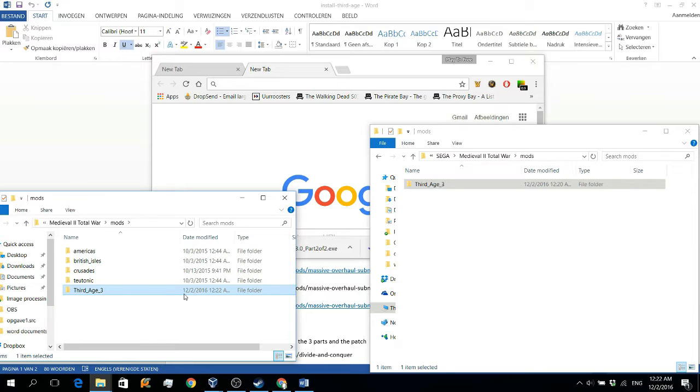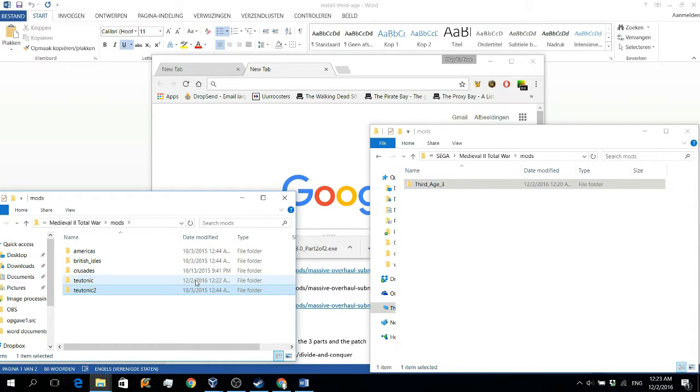For example, I will rename Teutonic to Teutonic 2, and Third Age I will rename to Teutonic. This way the game will think Third Age is the Teutonic game, and there will be no trouble in loading it and playing it.